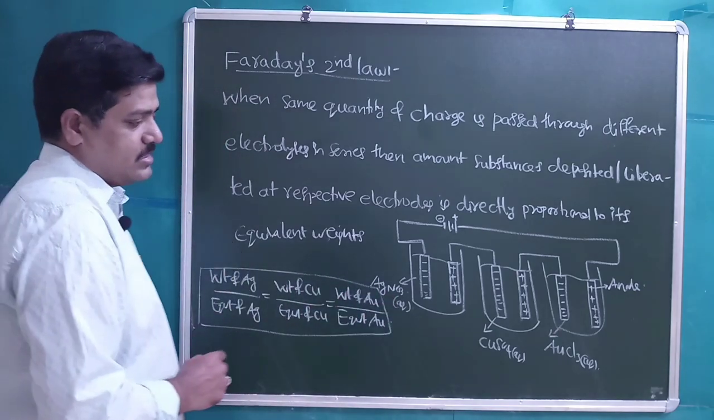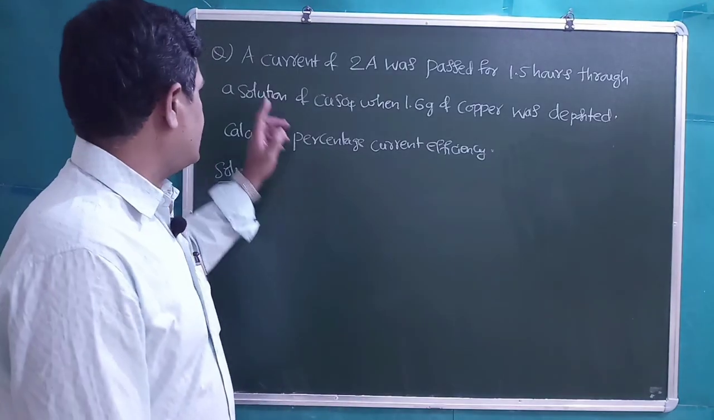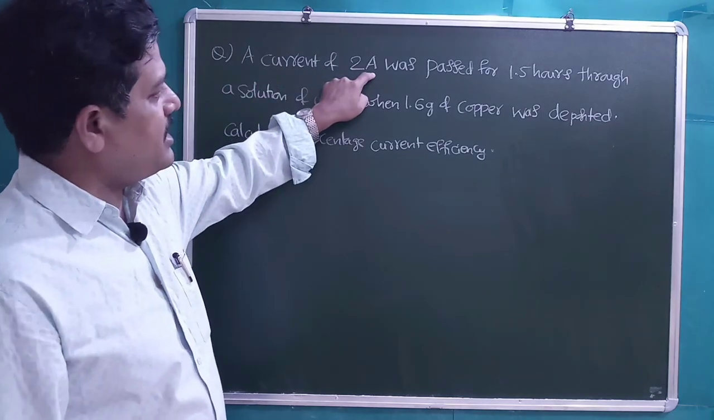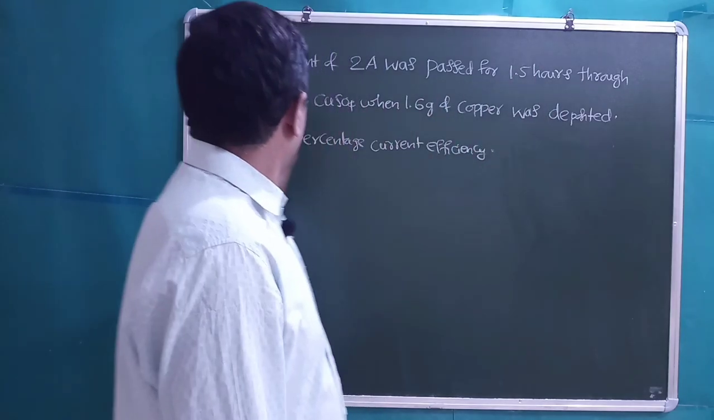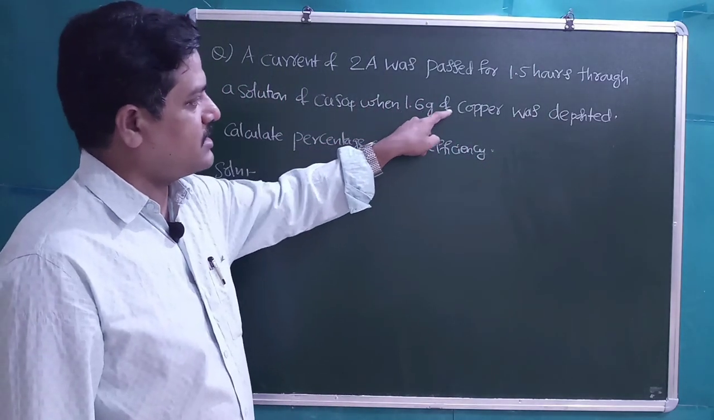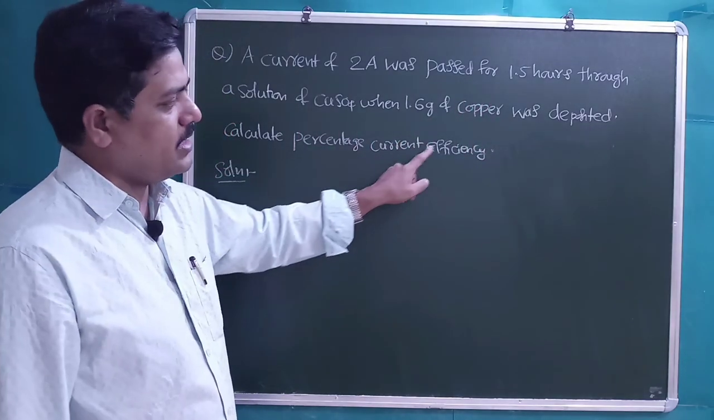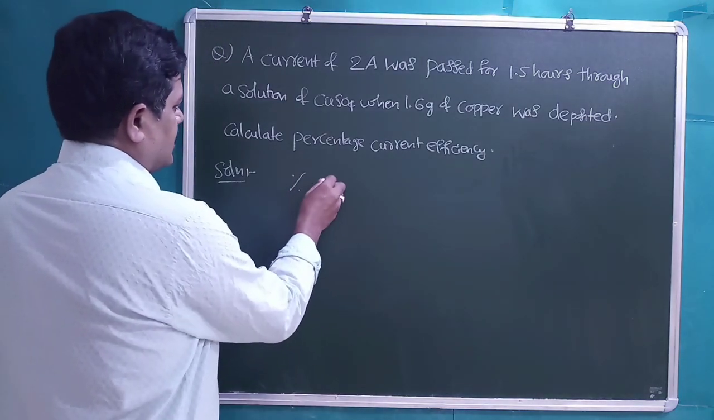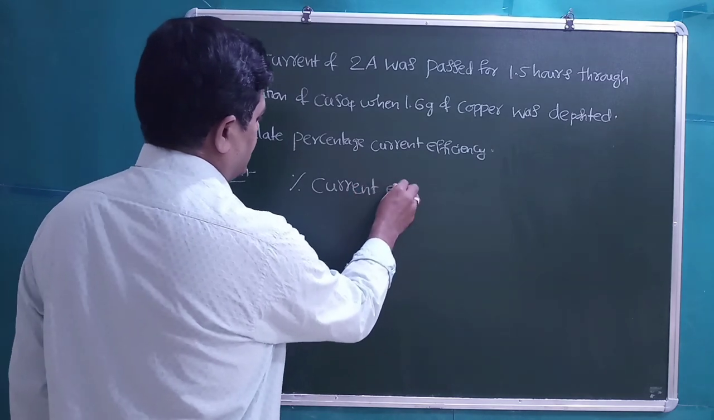Students, now let us discuss 2 questions based on the Faraday's laws. Let us take one question. A current of 2 amperes was passed for 1.5 hours through a solution of copper sulfate when 1.6 grams of copper was deposited. Calculate percentage current efficiency. So students, percentage current efficiency they are asking.